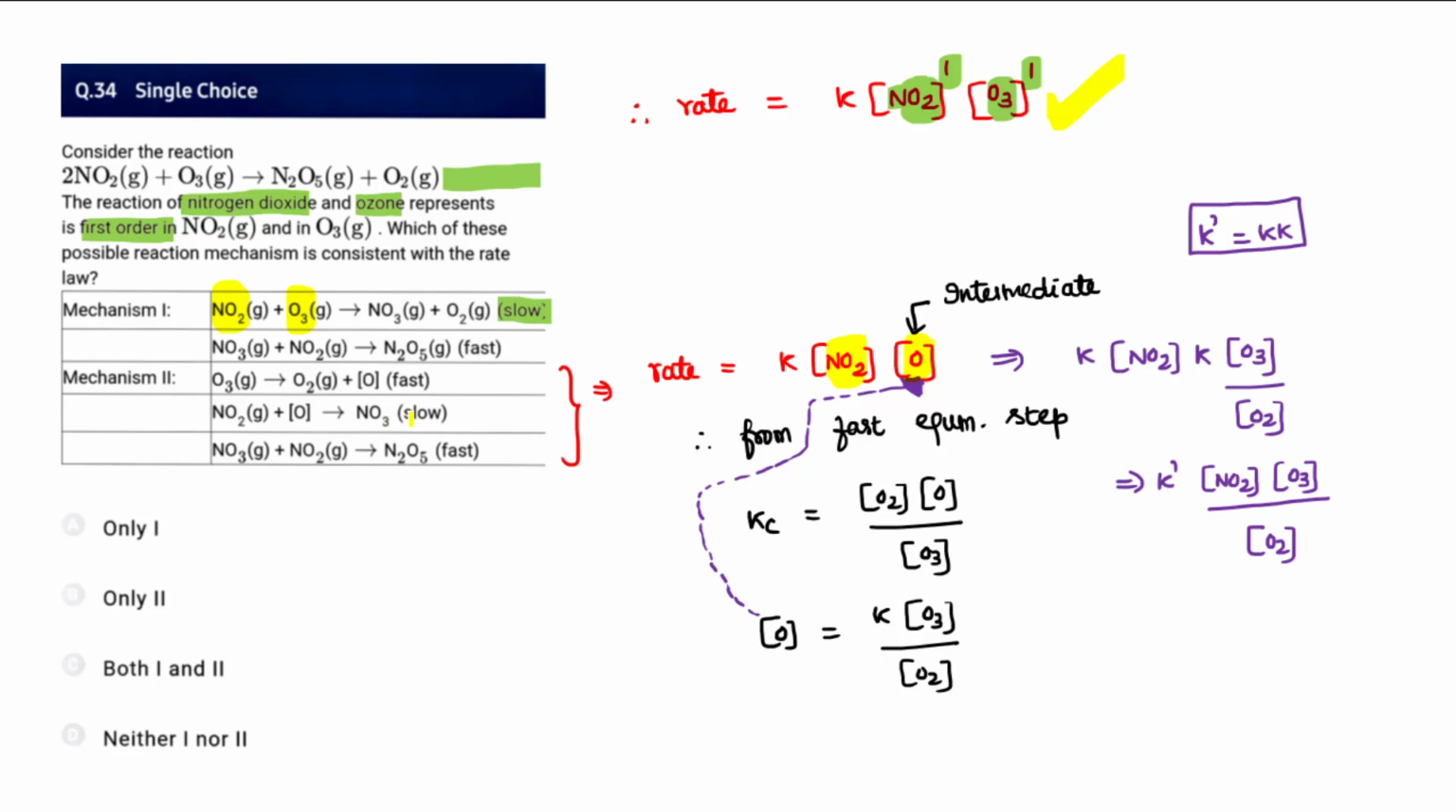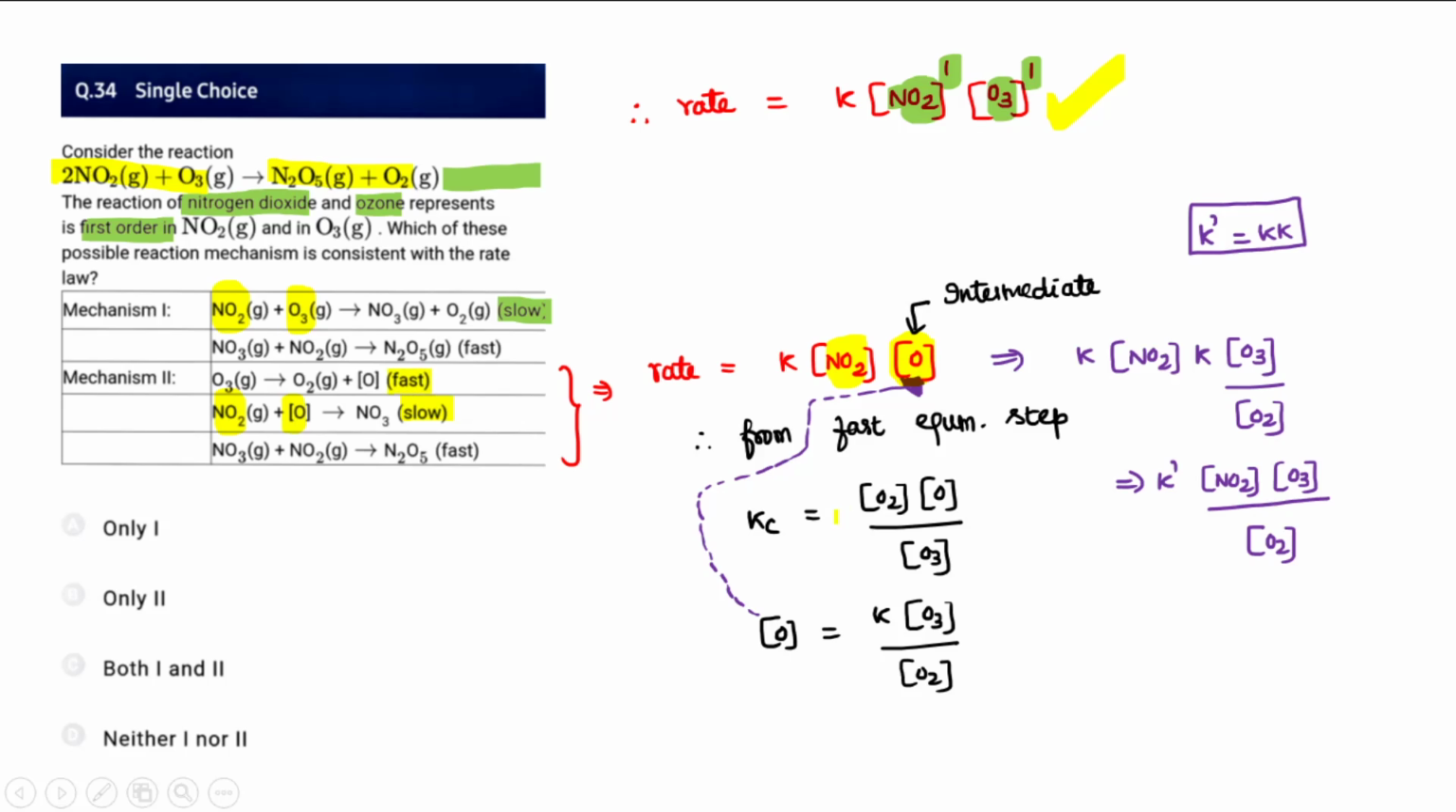But for the second one, the slowest step involves NO2 and O. So I've written NO2 and O here, but it involves a species which doesn't appear in the overall product. The O does not appear at all in the overall reaction, neither in the reactants nor in the products. So I will try to write it from the fast step.